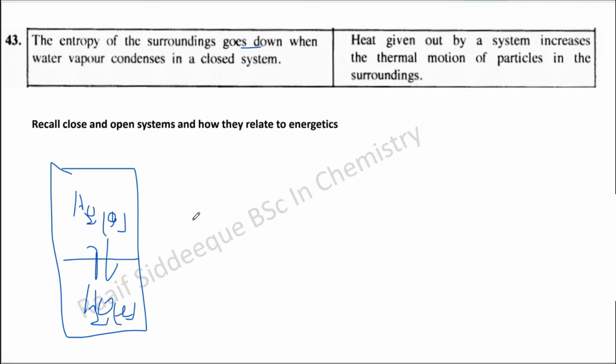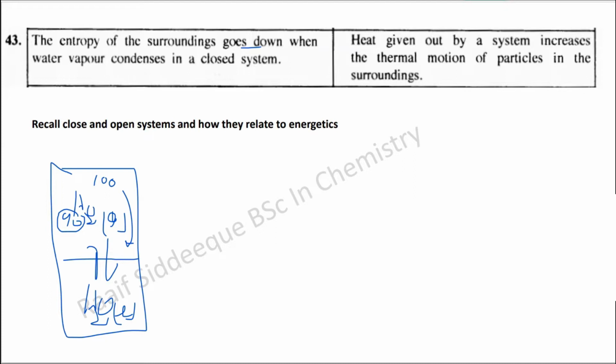Now think about this. This is a closed system. So in the environment here, there are two things mainly happening. In the closed system, when water condenses, the number of molecules in the vapor phase decreases. For example, initially, if it has like 100 molecules, when it condenses, let's say it drops back to 90. Now think about the random nature of these 90 molecules. The randomness increased or decreased? What do you think?